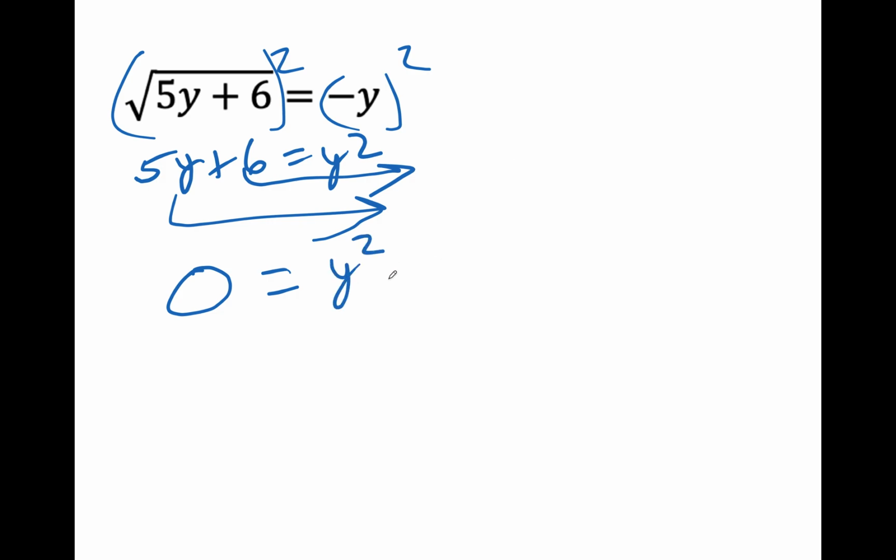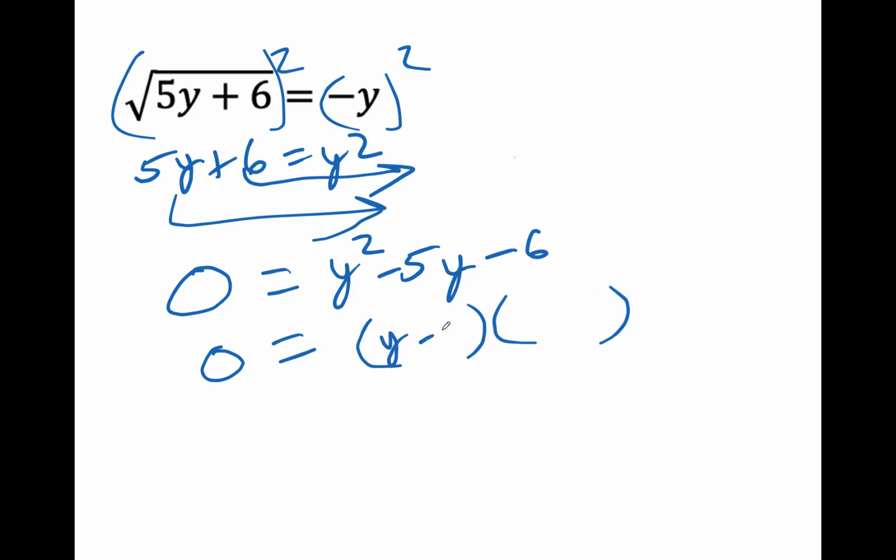I always like to have my lead term be positive because that makes things easier. And now I say, hey, what do I multiply together to get negative 6 and add together to get negative 5? It's got to be negative 6 and positive 1. How many of you are thinking 2 and 3? Oh, you silly gooses. 2 and 3, if they had to both be negative, then I would have a positive 6 over there. If they were both positive, I'd have a net positive 5 in the middle. Don't work.